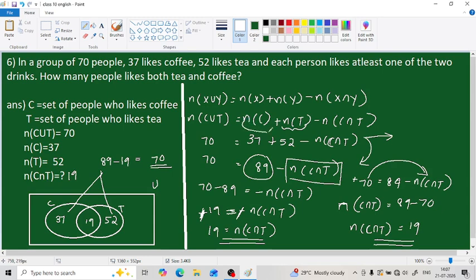The equation says first we have to add both circles. So we added C and T, that means 37 plus 52. Then we got 89. Then what does it tell next? Then we have to subtract n of C intersection T. So we have to subtract this intersection part later. So we subtracted 19 from it, and we get 70, which is this union.